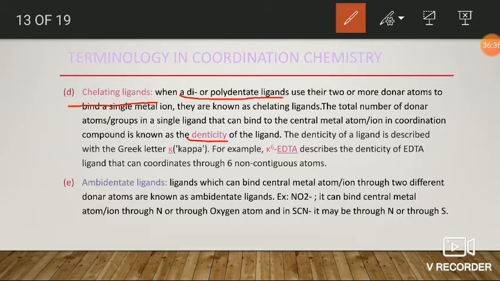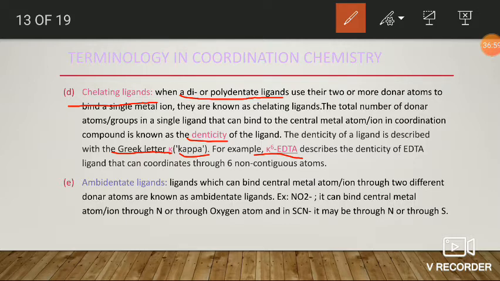Denticity is generally denoted by the Greek letter kappa, κ. We mention the denticity of the ligand as a prefix before its name. In the case of EDTA, it is hexadentate, so it is denoted as κ6-EDTA.